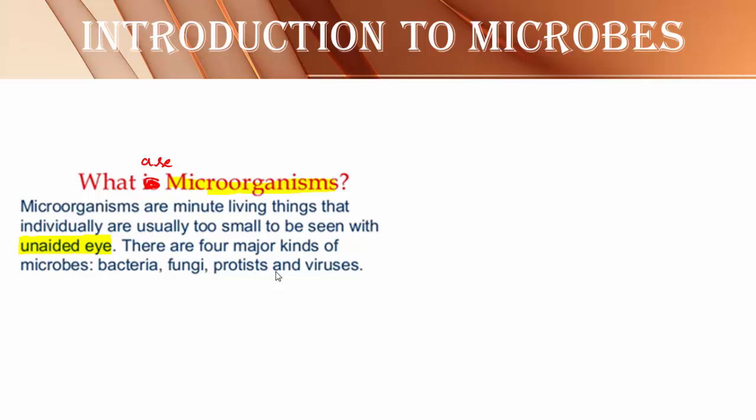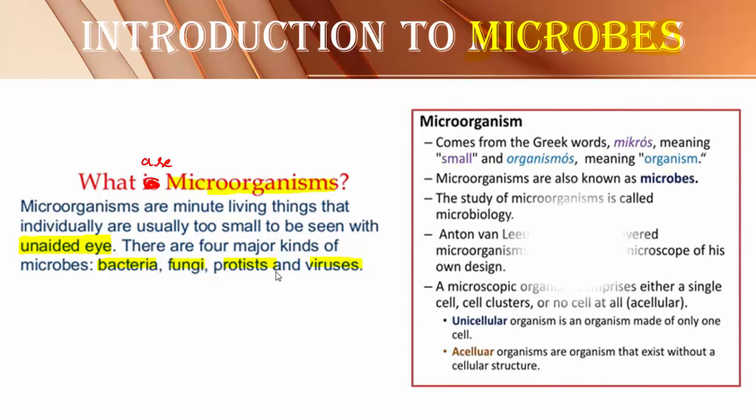The microorganism can also be referred to as microbe in short. Simply, instead of using the term microorganisms, we can call them microbes also. And microorganisms are of four different types, such as bacteria, fungi, protists and viruses. All these belong to the group of microorganisms. So here is some more elaborated meaning of microorganisms.